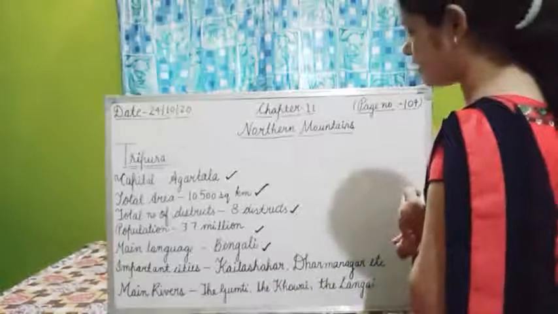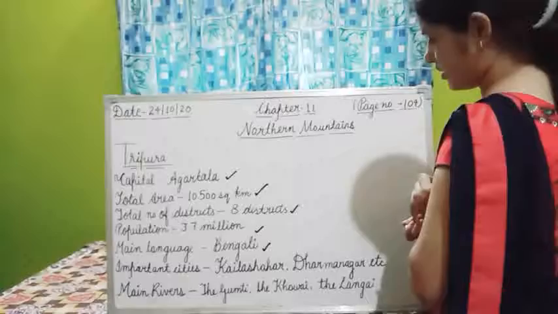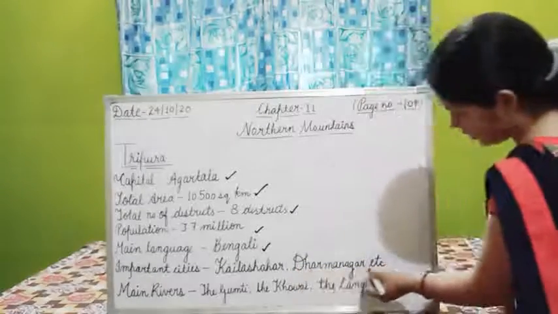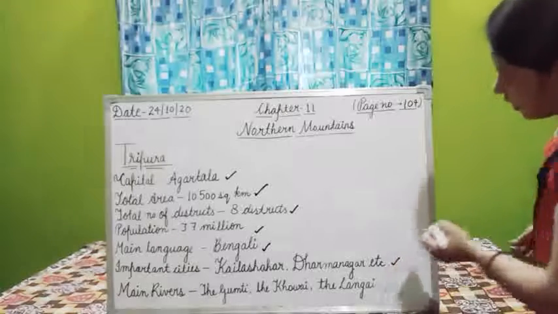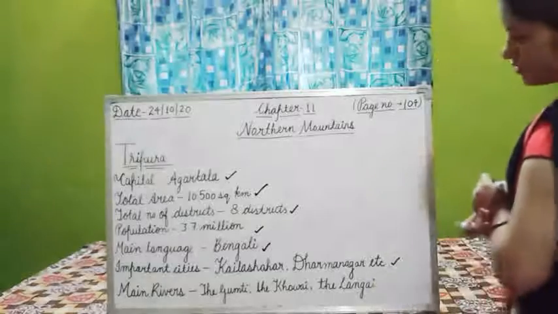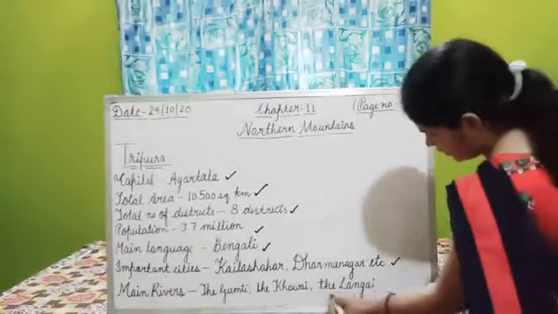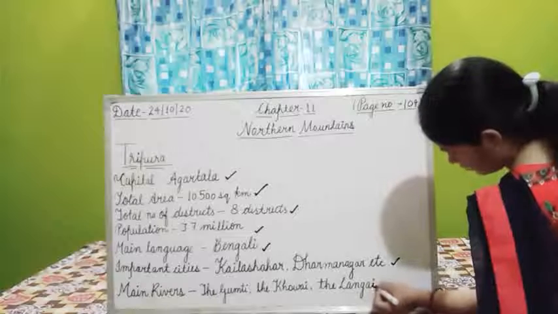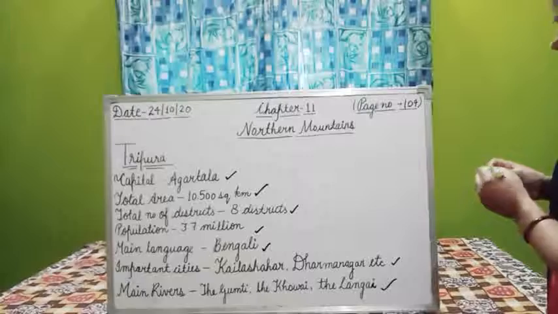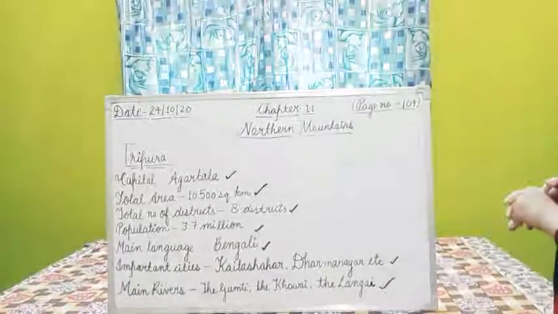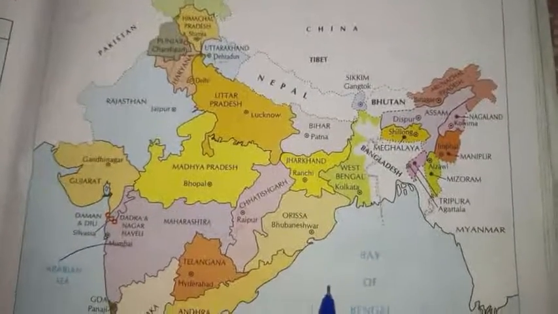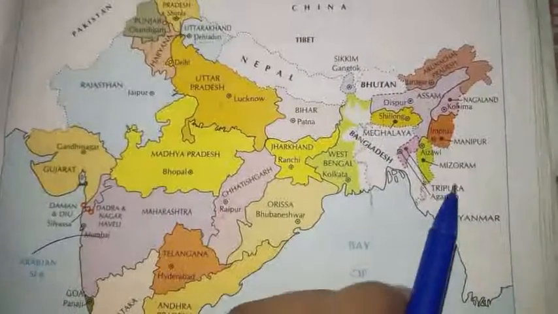Important cities except Agartala, capital city, Kailasar and Dharmnagar, etc. are the important cities of the Tripura state. Main rivers of Tripura state, the Gumti, the Khoi and the Lungai are the main rivers of the Tripura state. Now, we will see the location of the state Tripura in the map of India. Students, see the location of the state Tripura in the map of India.